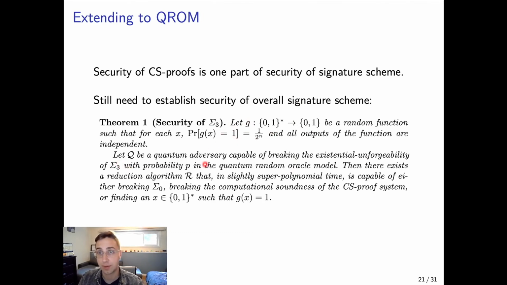Then you consider a quantum adversary capable of breaking the existential unforgeability of this signature scheme with probability p in the quantum random oracle model. And then we show a reduction algorithm that is capable of either breaking the underlying signature scheme, breaking the computational soundness of the CS proof system, or finding an input x such that g of x is equal to 1.